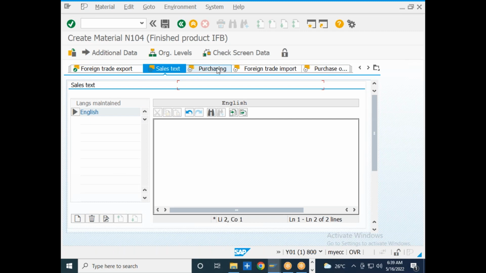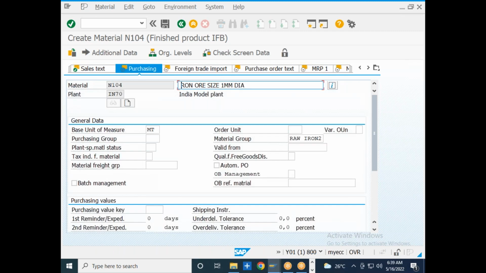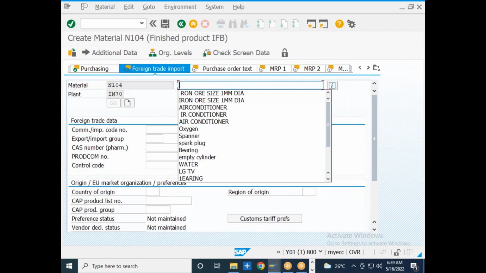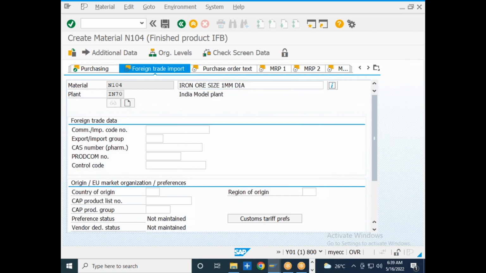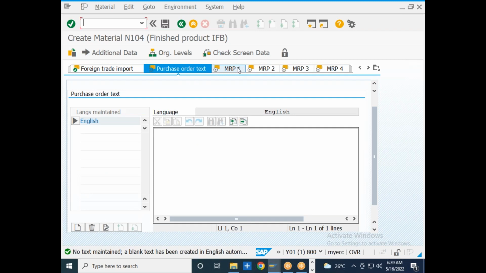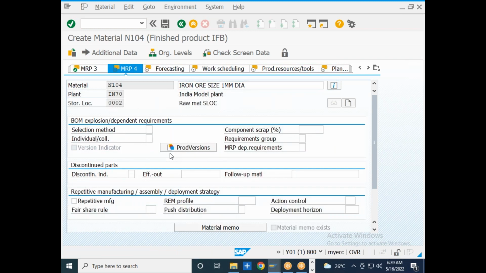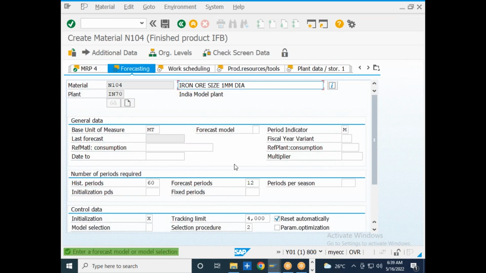I will go to purchasing and maintain the mandatory fields related to purchasing: foreign trade import data, purchase order text. These and all the things we already discussed. Let me go to the MRP type. Forecasting we were able to discuss.